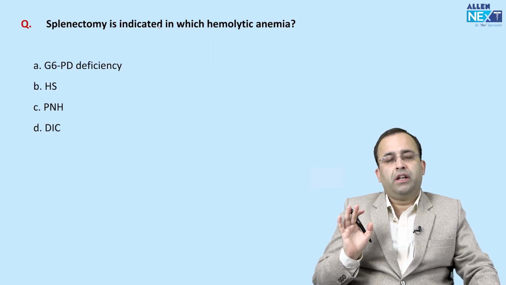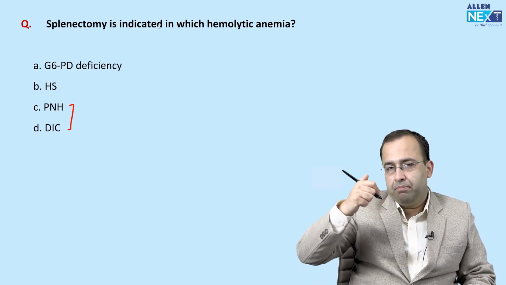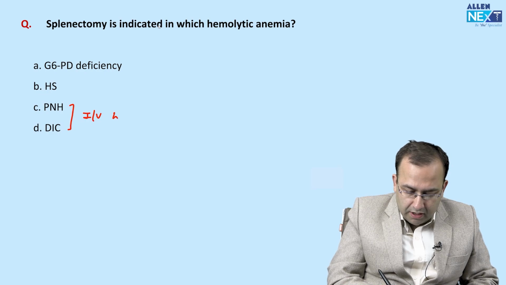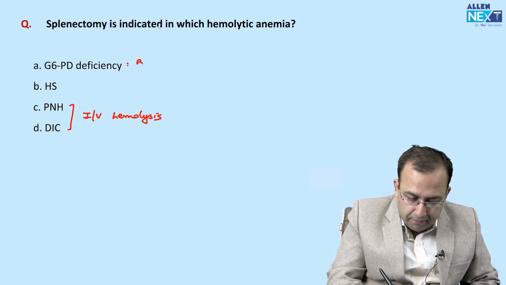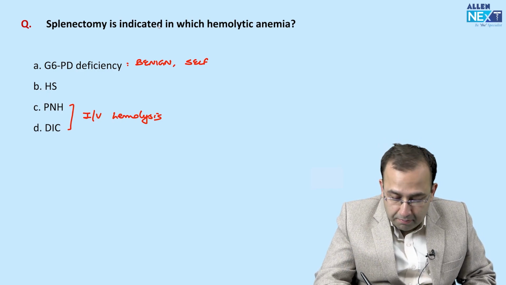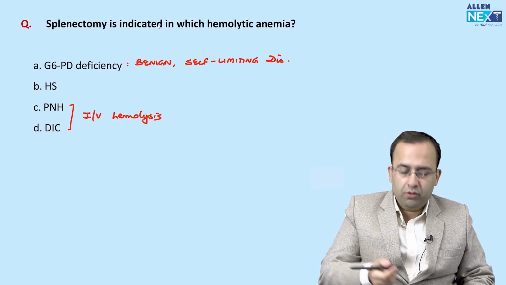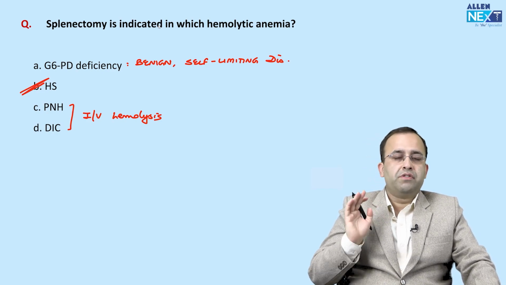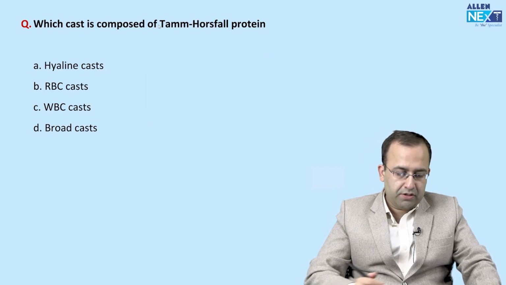Splenectomy is indicated in which hemolytic anemia? Dekho bache, the minute I see the options, PNH (paroxysmal nocturnal hemoglobinuria) and DIC (disseminated intravascular coagulation), they have intravascular hemolysis. They do not show extravascular hemolysis. G6PD deficiency is associated with hemolysis in the spleen, but it is a benign self-limiting disease, and I will not do splenectomy for that. So splenectomy is indicated in cases of HS, hereditary spherocytosis, which is the most common RBC membrane defect. You know that. Next question.